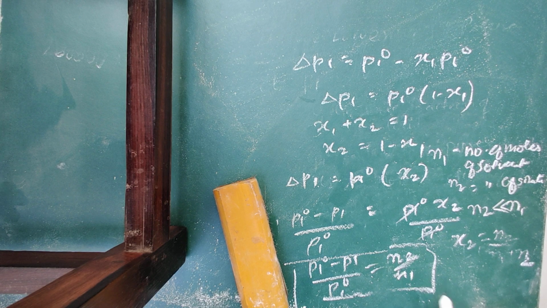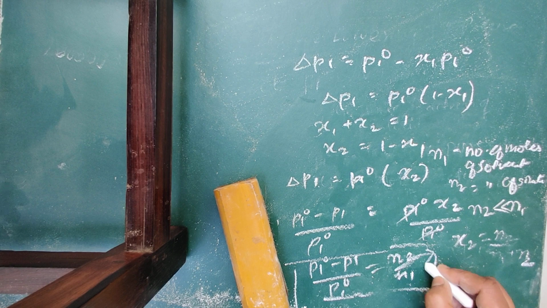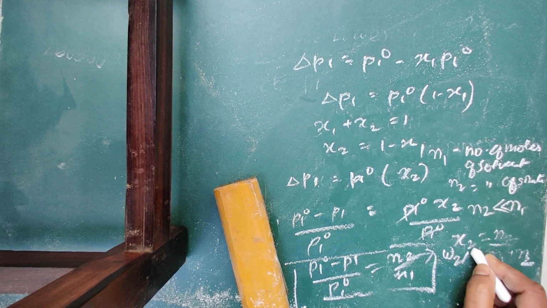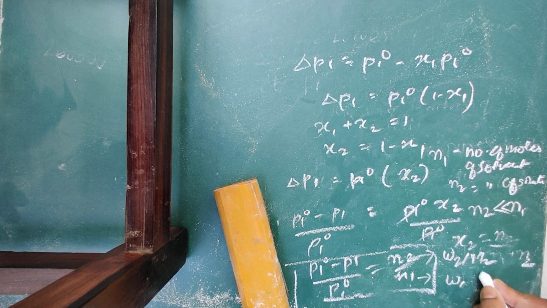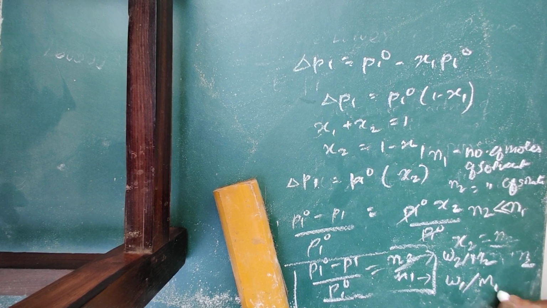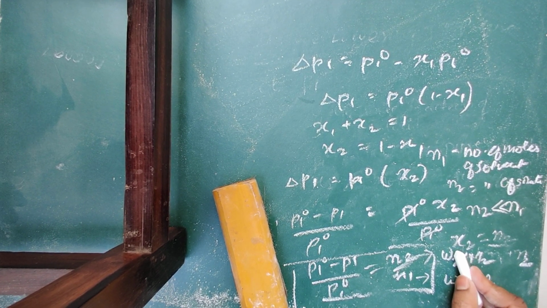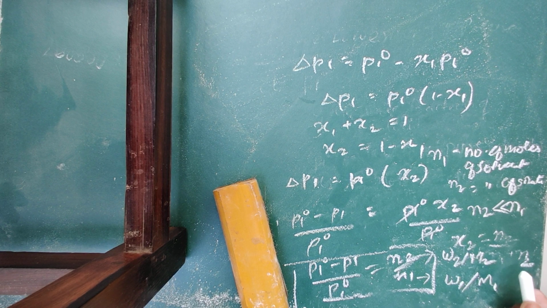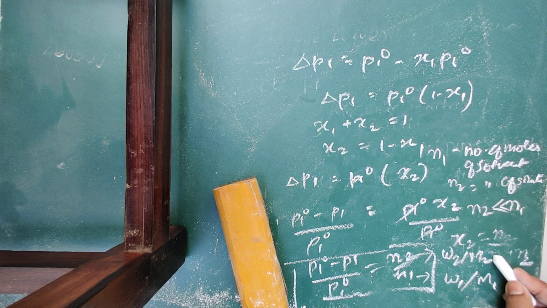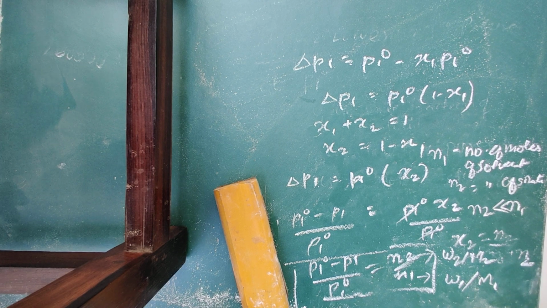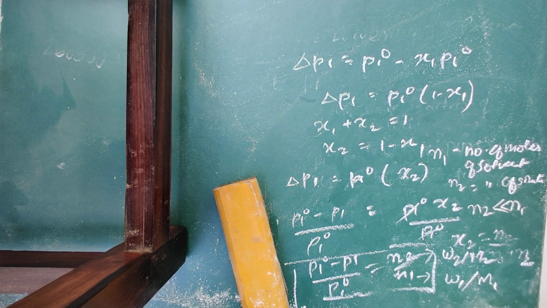Now for n2 and n1 you can write n2 as W2 upon M2 and n1 as W1 upon M1. What is W2? W2 is the mass of the solute, W1 is the mass of the solvent, M1 is the molar mass of solvent, and M2 is the molecular mass of solute.